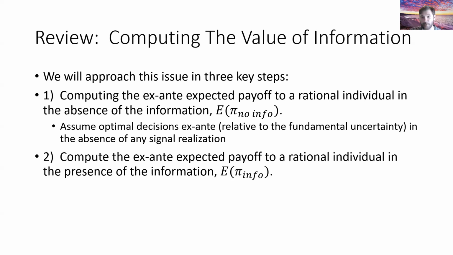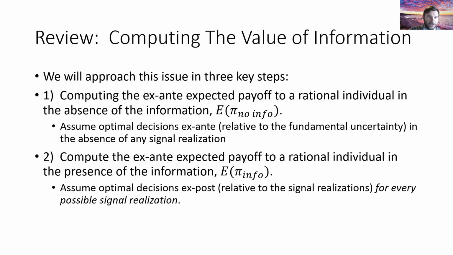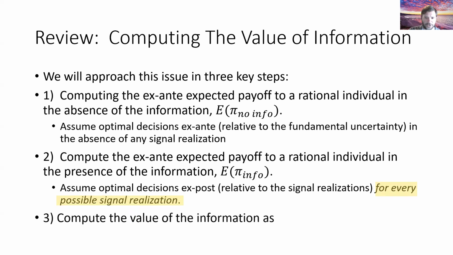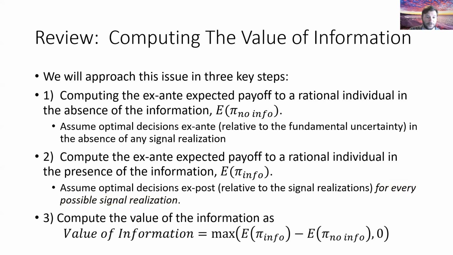For every possible thing the geologist tells us, what should we do? What is our optimal decision for every possible signal realization? If we see a good report, what do we do? If we see a bad report, what do we do? And then last but not least, we're going to compute the value of the information by looking to the extent to which the information causes our expected profit to increase. It's the same 3-step process, just a slightly more complicated example.